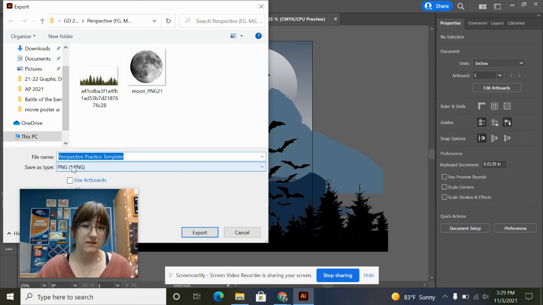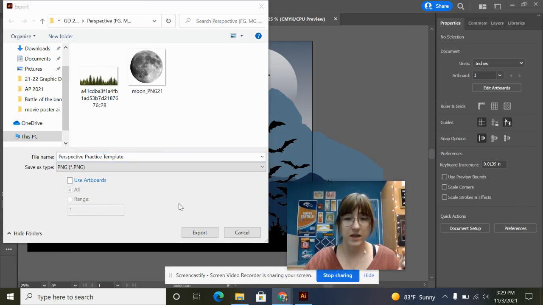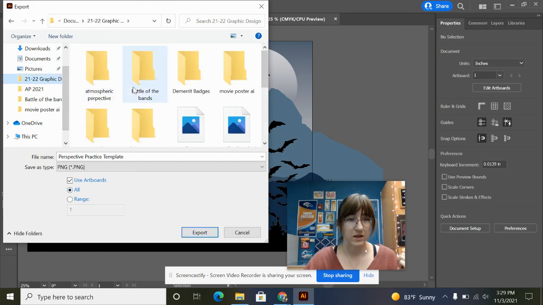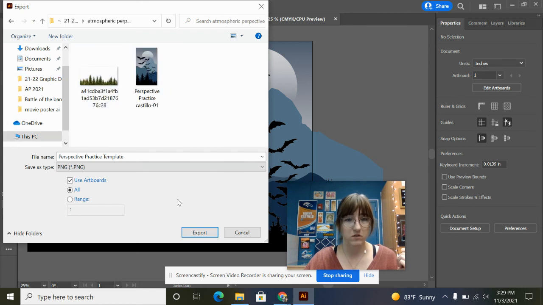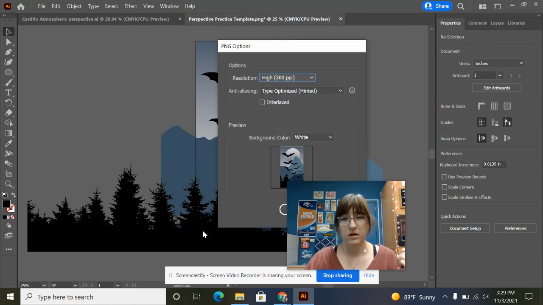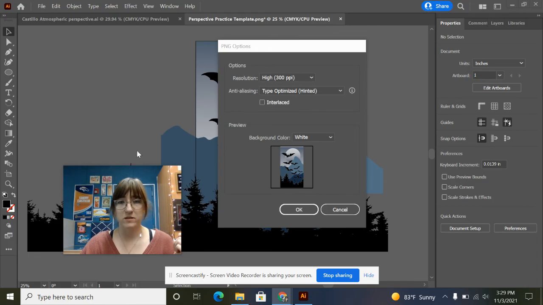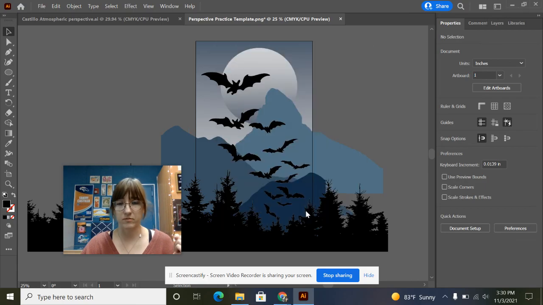I'm going to make sure it says PNG, and then I'm going to click on Use Artboard, and I'll export it to this one. I got to put it in the right folder. Hang on. Okay, export. And then you also want to make sure that your resolution says high. Your background color could say white, and then you're going to say okay.